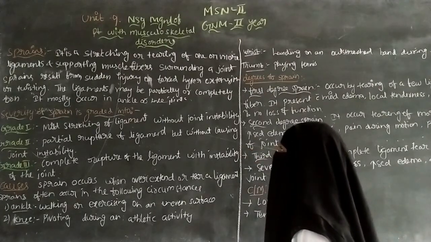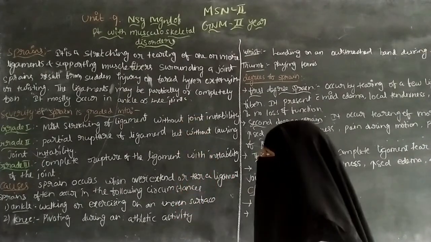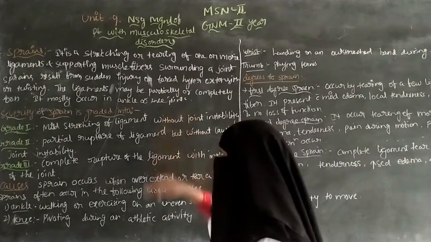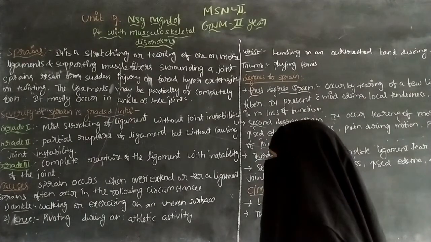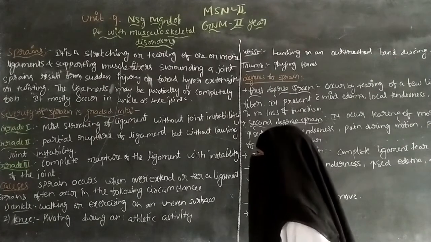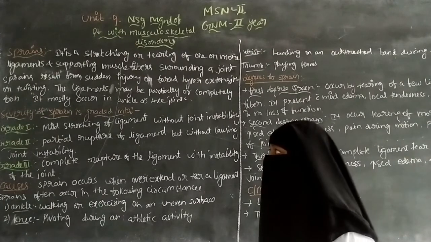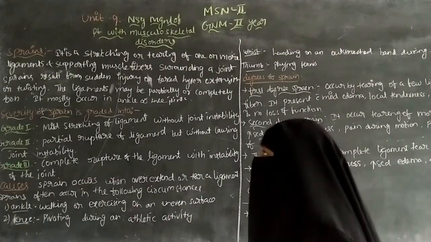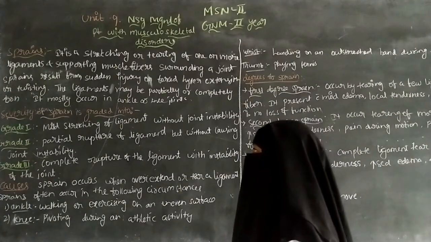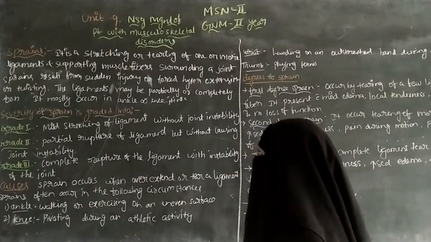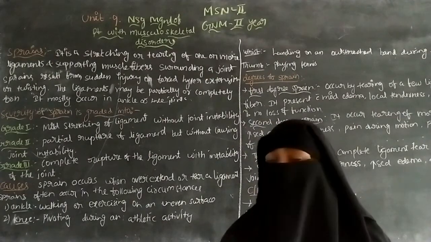The ligaments may be partially or completely torn. The ligaments surround and support the muscle fibers and attach them to the bones. Because of any injury, hyperextension or twisting, the ligaments can be partially or completely torn. Sprains mostly occur in the ankle or knee joints.